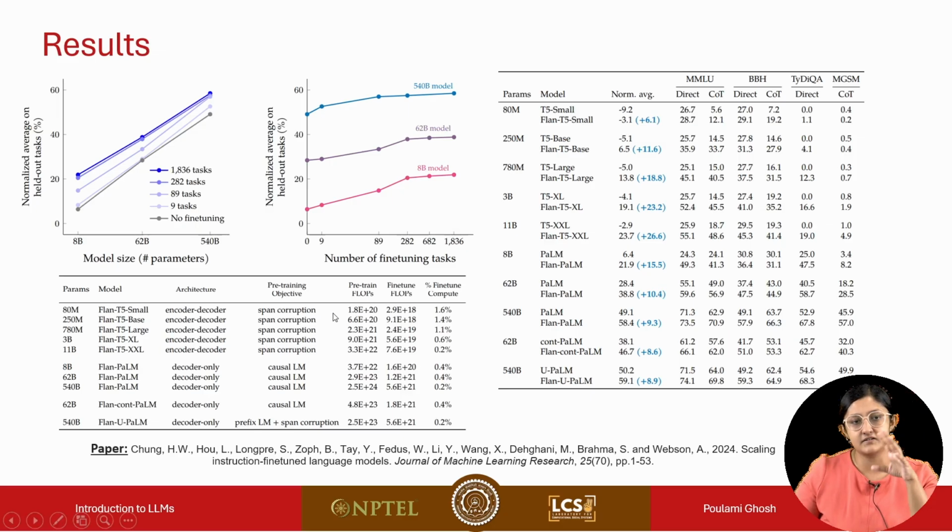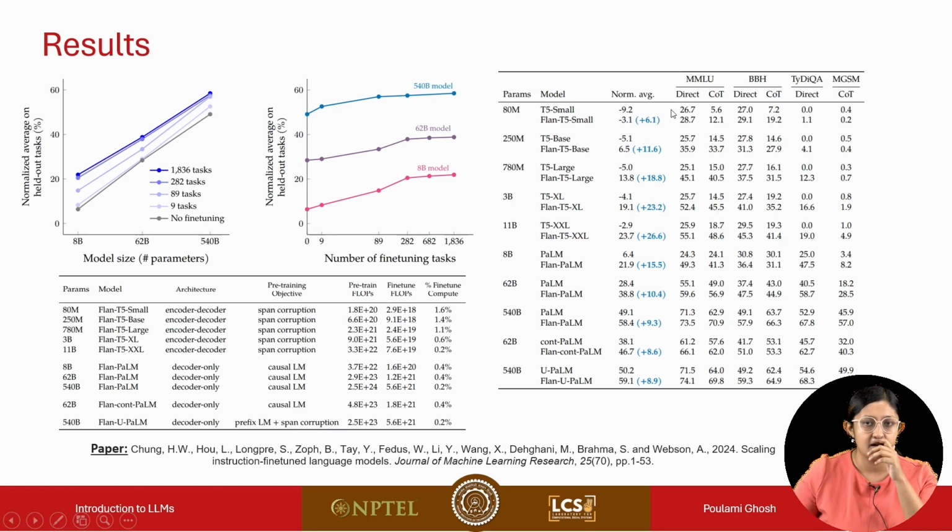And here the authors have also tried to experiment across different varieties of tasks, with different architectures: encoder-decoder models, decoder-only models, and also with different pre-training objectives. So we have span corruption, which is the pre-training objective for T5 models, and for PALM models, which are decoder-only models, causal language modeling is the pre-training objective.